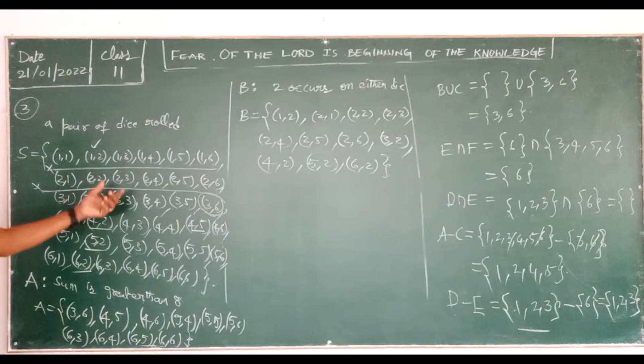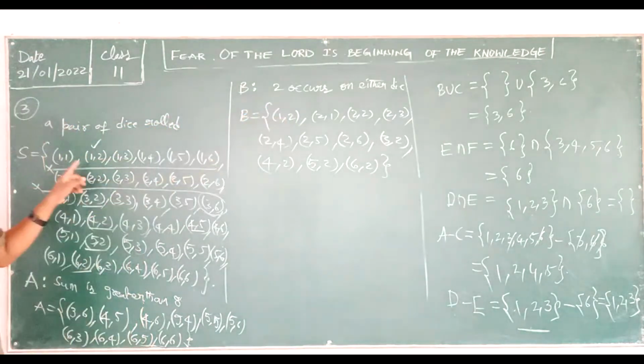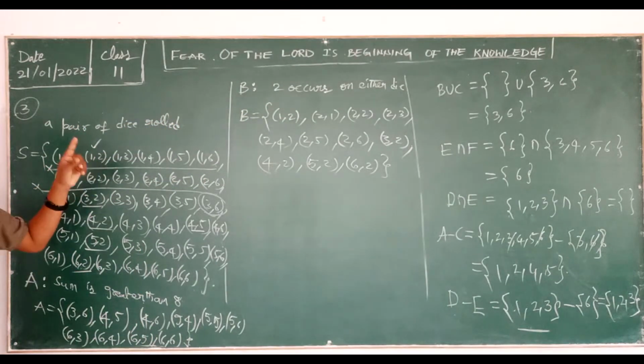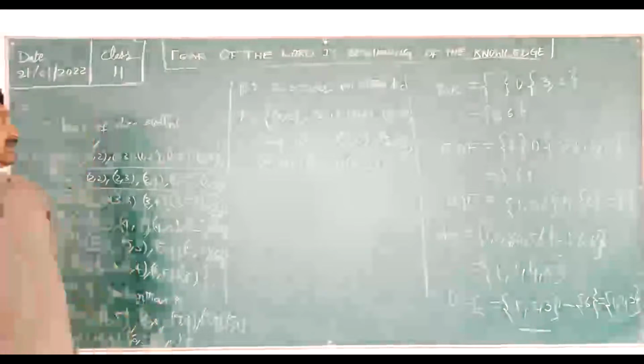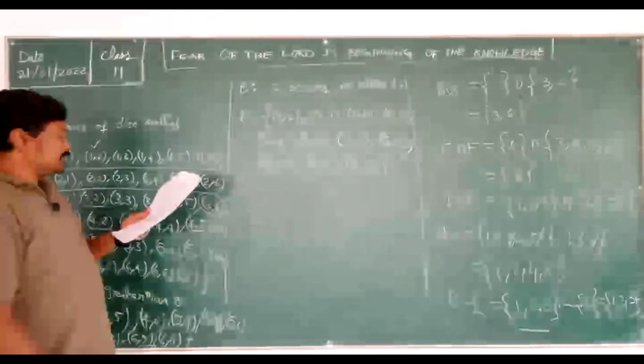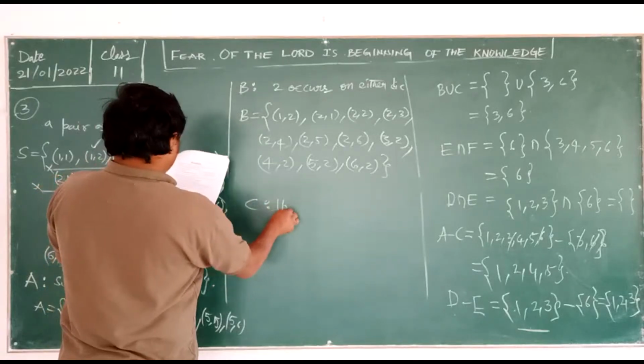So you need to check two occurs on either die, meaning maybe this side or that side, anywhere a 2 is required. So even if two twos are there, no problem in that. So we wrote that. B is also finished. So next one C, that is the sum